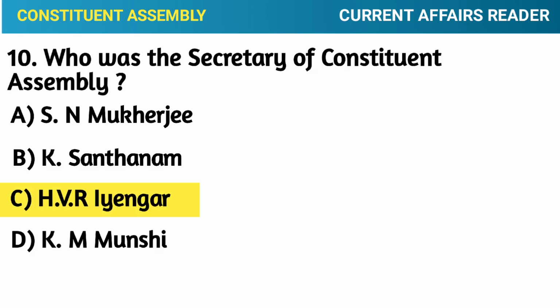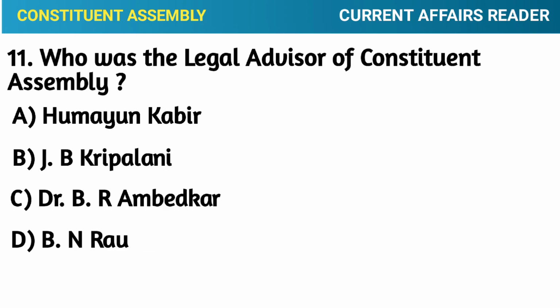Question number 11. Who was the legal advisor of the Constituent Assembly? Option A, Humayun Kabir. Option B, J. B. Kripalani. Option C, Dr. B. R. Ambedkar. Option D, B. N. Rao. Correct answer. Option D, B. N. Rao.